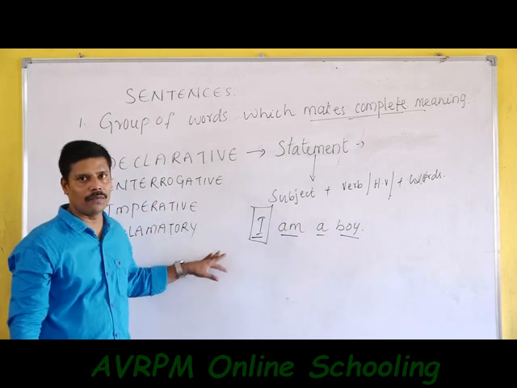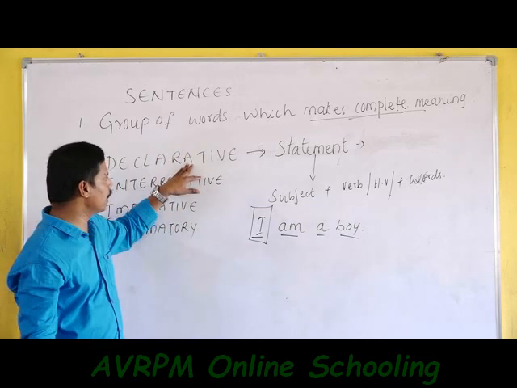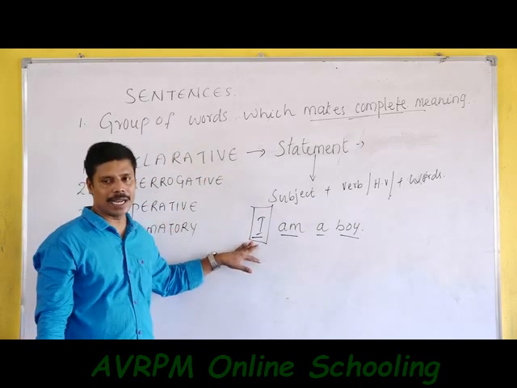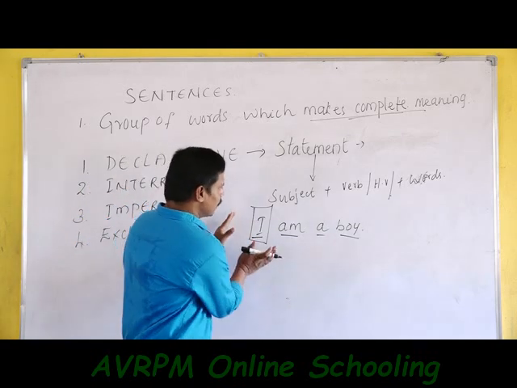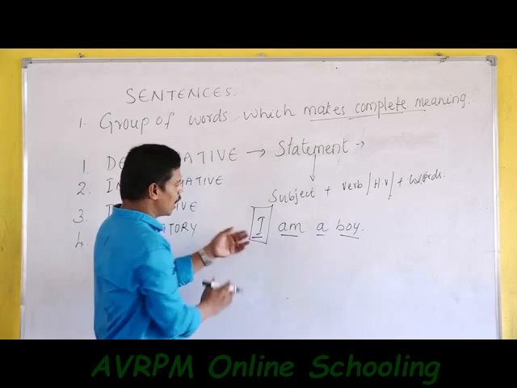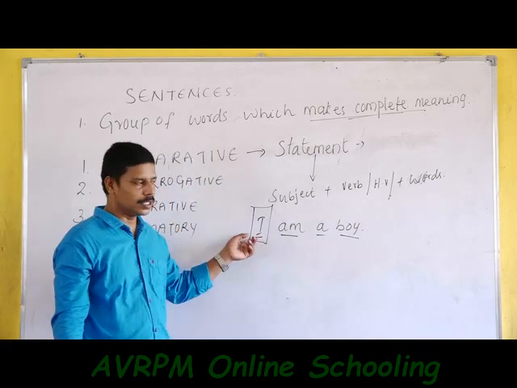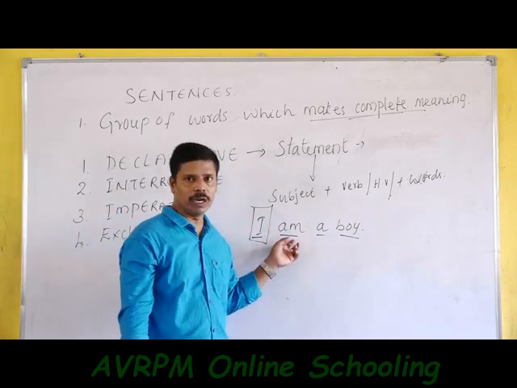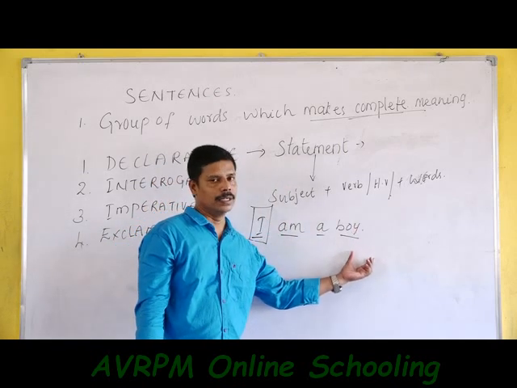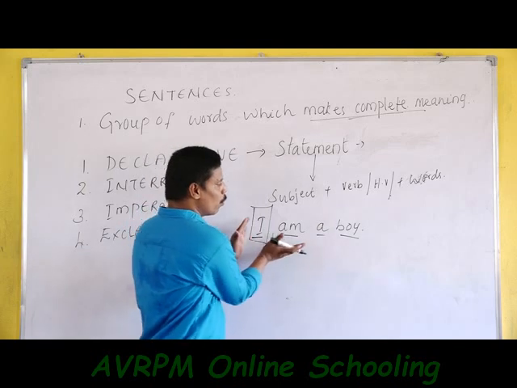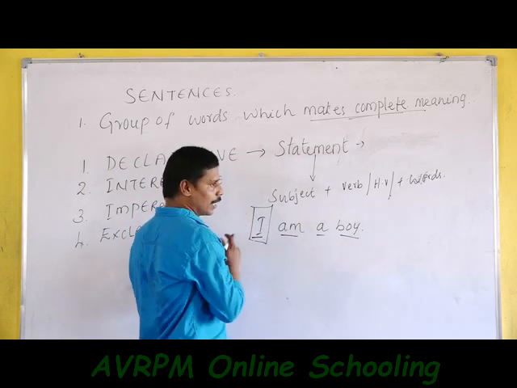This is the first rule of a declarative sentence. A declarative sentence must start with a capital letter. So every declarative sentence starts with a subject, followed by either a verb or helping verb, and then the next element. This is a meaningful sentence. It is called a declarative sentence.